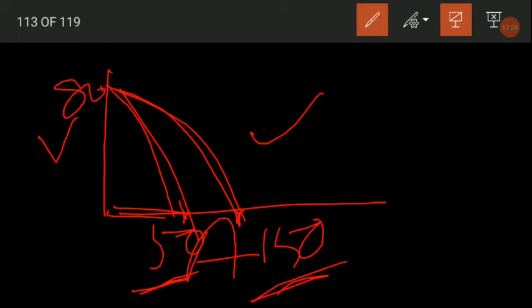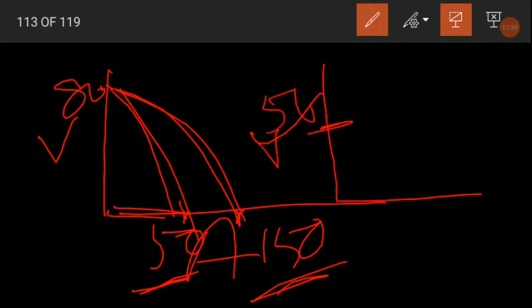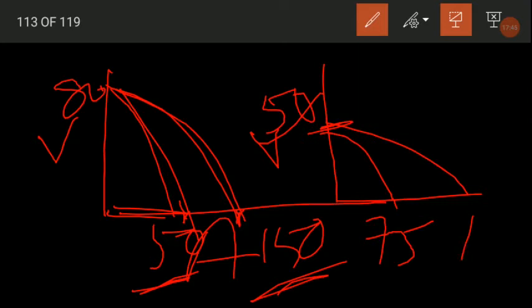Next will be your... it is set up for 50 volts. Actually there will be another one. If you set up this one for 50, say if you are setting this voltage as 50, then the drooping currents will be somewhat like this one. This will be 75 and this will be 175 plus actually. So this is the curve, how it looks like between output voltage and output amperes.